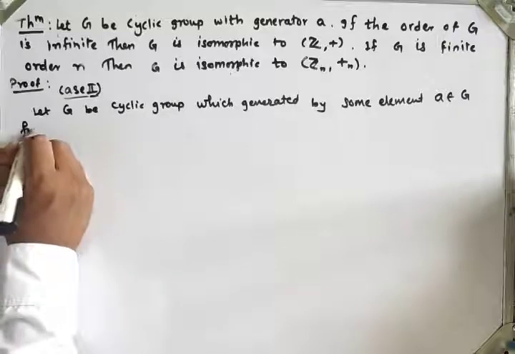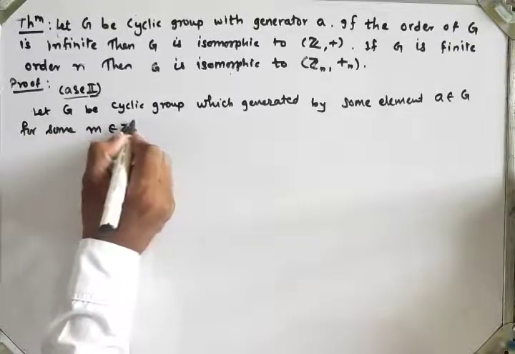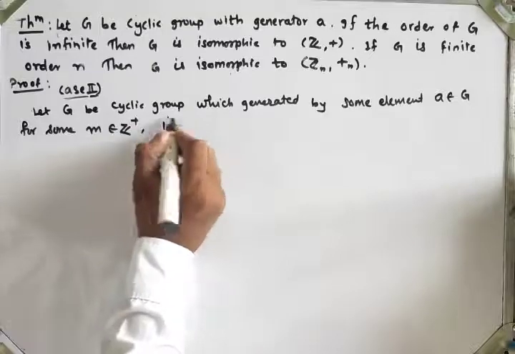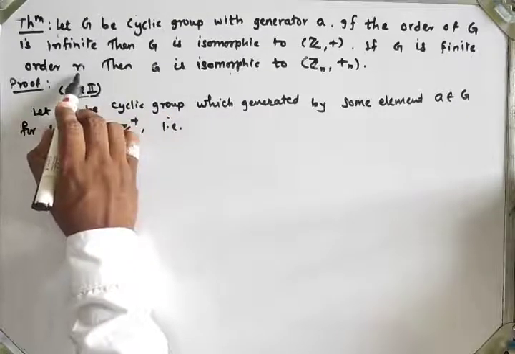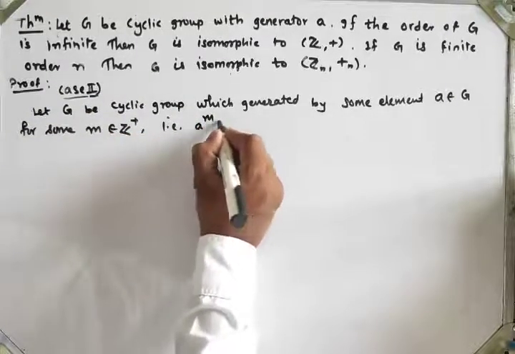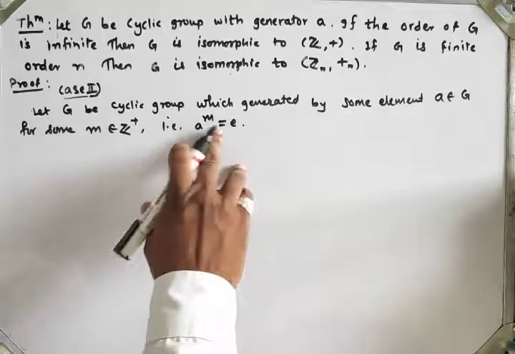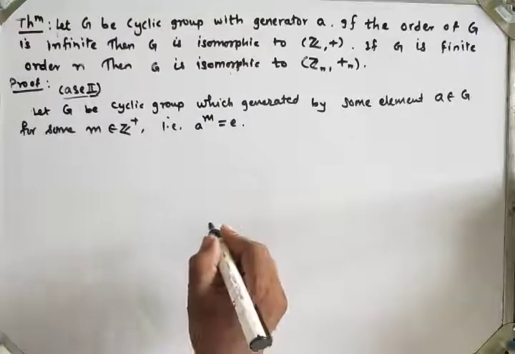So for some m belonging to the set of integers, a raised to m is equal to identity.